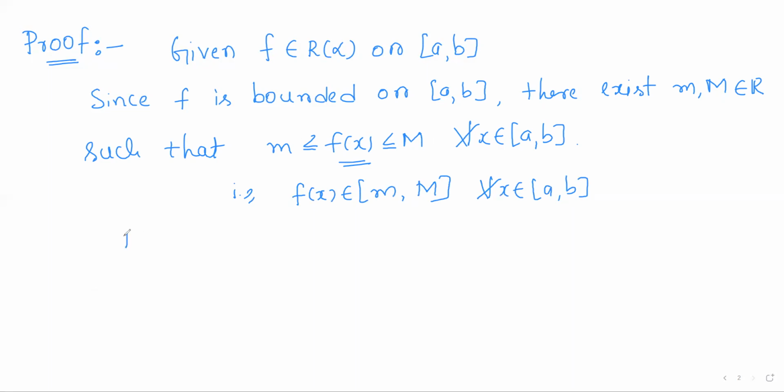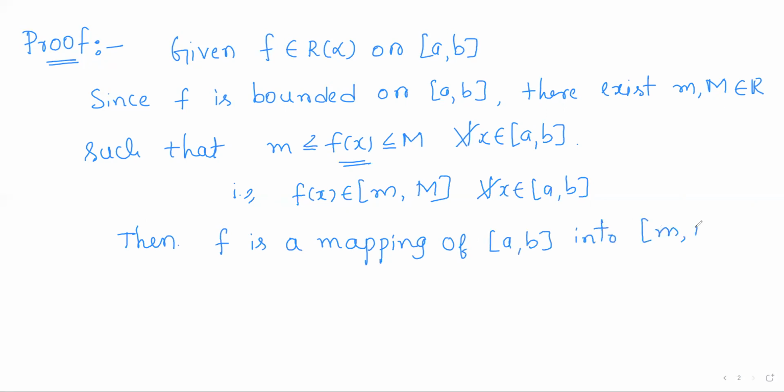So then we can see that f is a mapping of closed interval a comma b into closed interval small m capital M, right? Because for all x varying over closed interval a comma b, f of x's are in the closed interval small m capital M. So all the images are in this one. So we can regard f as a mapping of closed interval a comma b into this interval. So symbolically f is a mapping of closed interval a comma b into closed interval small m capital M, right?